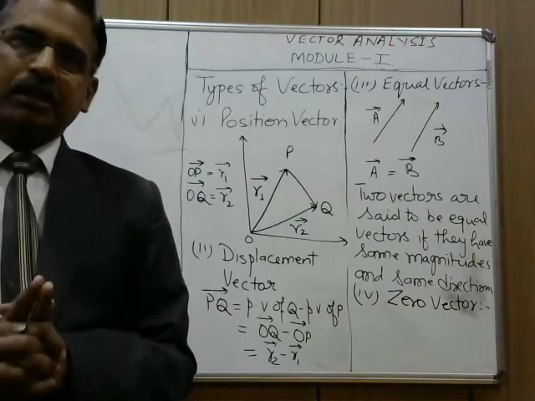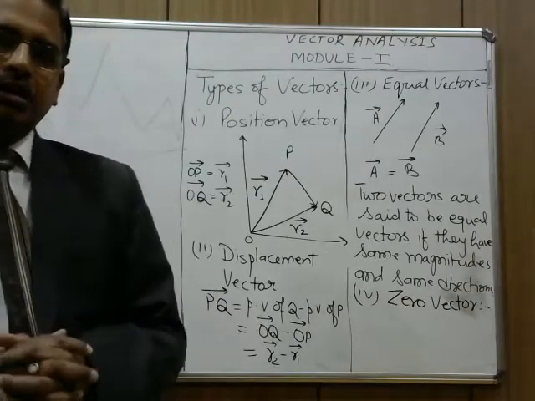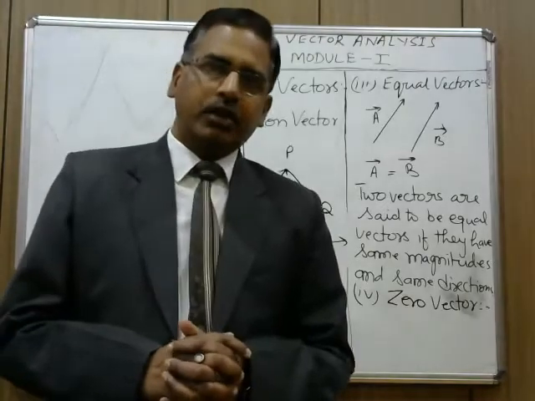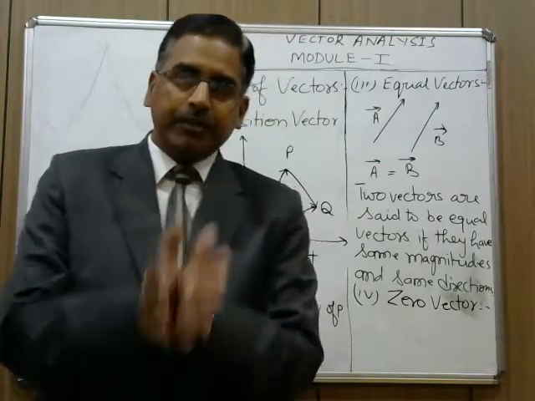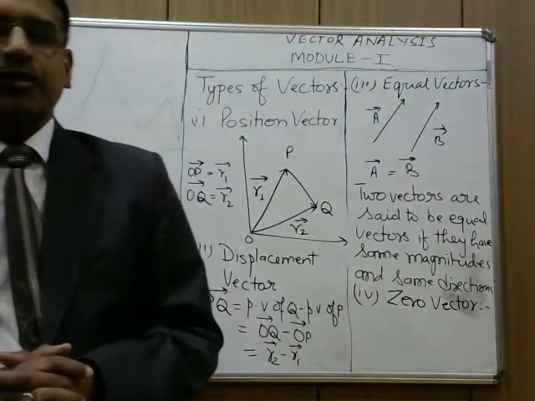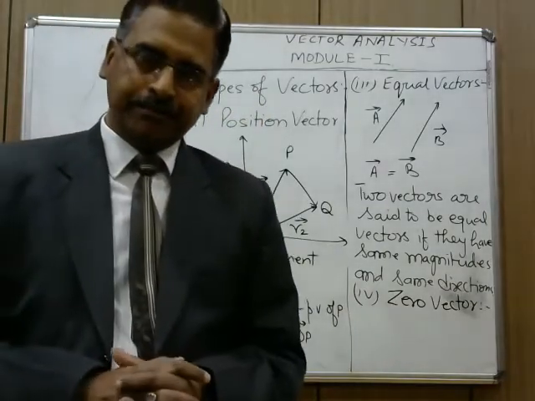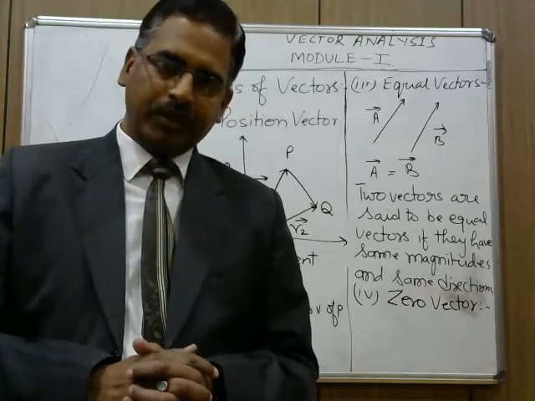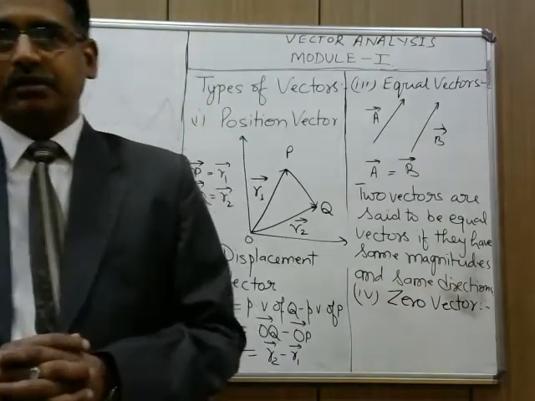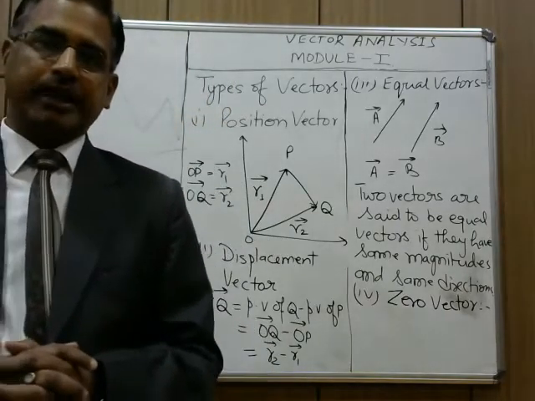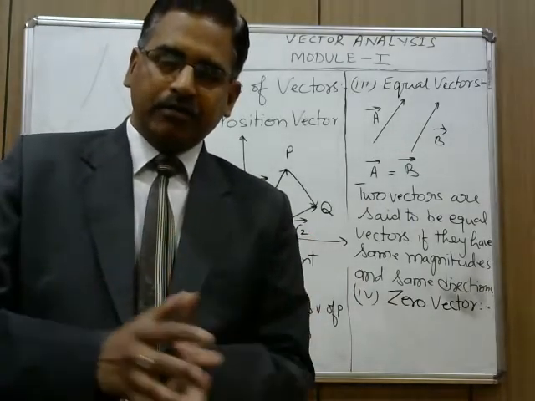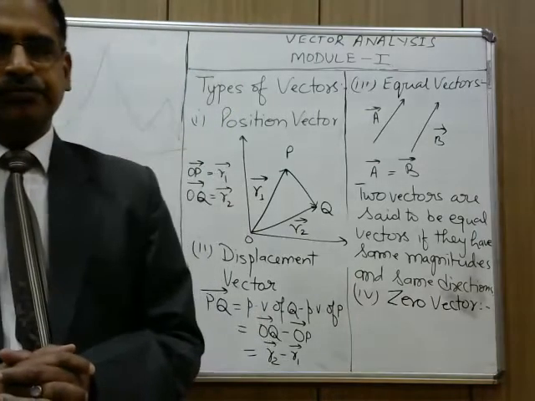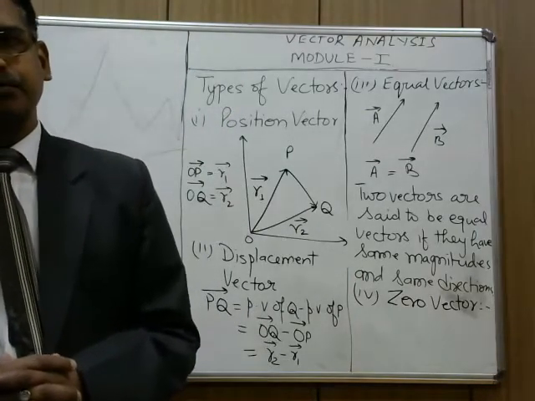In the same way, when you add two vector quantities, you will get a vector quantity. When you subtract two vector quantities, you will get a vector quantity. But there is a very interesting case. For example, you are subtracting 5 hours from 5 hours, you are getting 0.